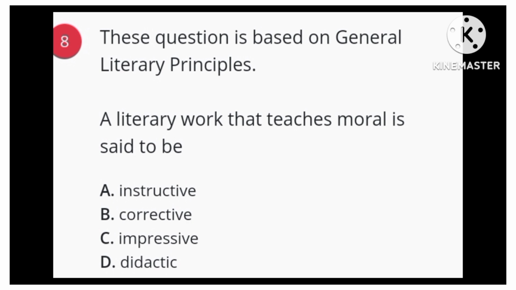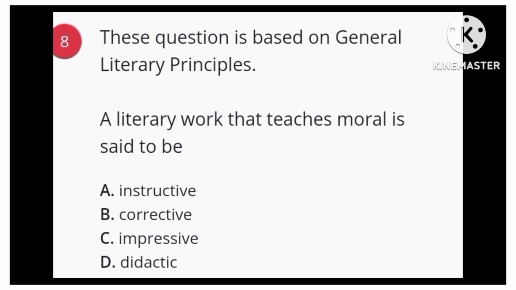The options, we have option A, instructive, option B, corrective, option C, impressive, option D, didactic. An instructive work is a work that gives instruction. A corrective work is a work that corrects or gives correction. An impressive work is a work that gives impression. Didactic is any literary work that teaches moral lesson.